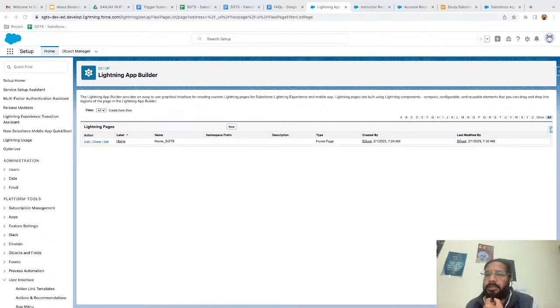So next is what is the Flexi pages? I think the pages which we are creating, Lightning pages, these are known as Flexi pages as well. But I will look into this. I will be explaining this tomorrow, like what is the actual difference between Lightning page and Flexi page, or both are similar.